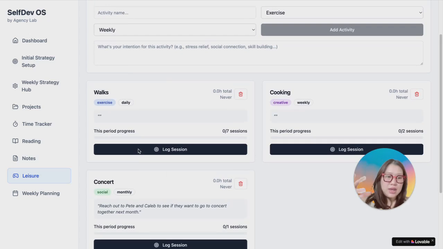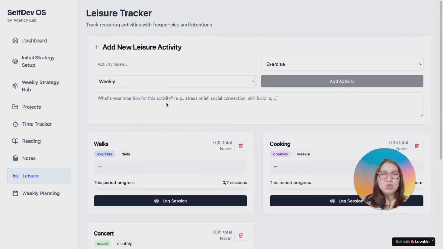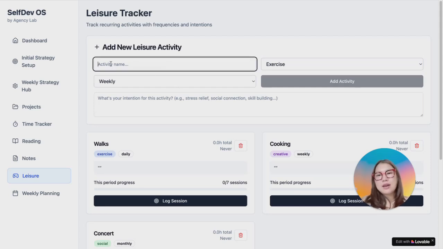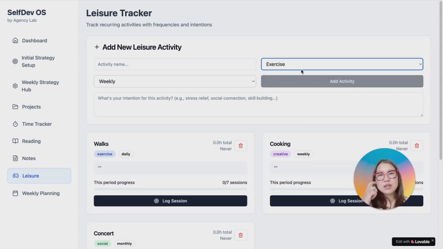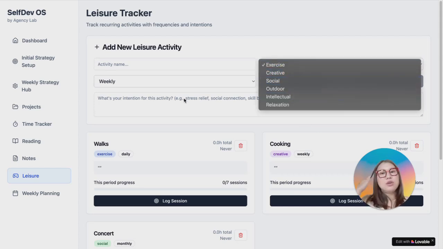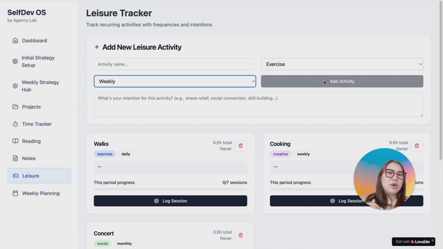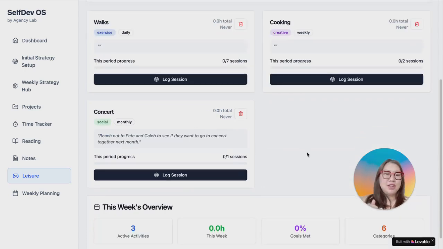I always try to make sure that if I had an extremely busy week with work, I dedicate time to leisure, because that prevents burnout, that prevents depression, and just all the certain things that can then stop you from actually dedicating time towards your work. So it's very easy. You add activity, you add what type of activity it is, exercise, creative, social, outdoor, how often you want to do this, and then it pops up here, and then you log your sessions.